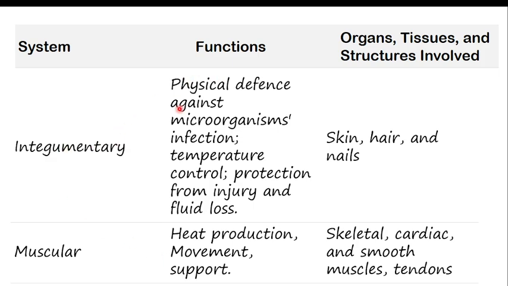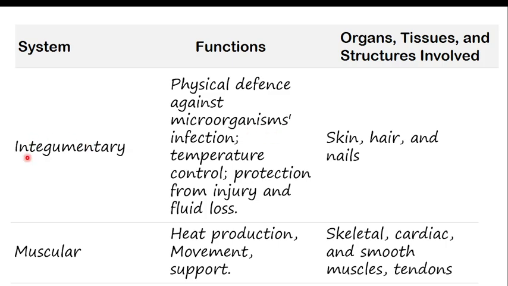Their function is physical defense against microorganisms. Imagine if you didn't have skin, how many microbes would enter? Imagine if you didn't have hair, you can understand the millions of ways in which God is caring for us, because they give us physical defense against microbes.